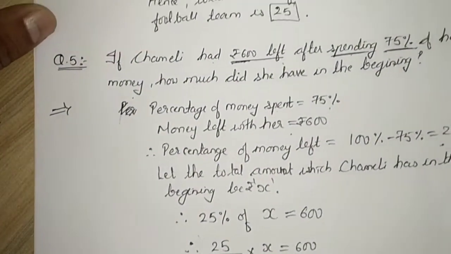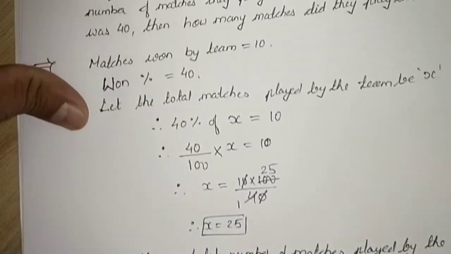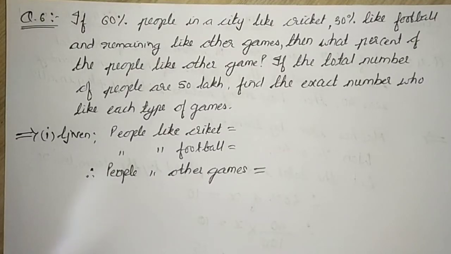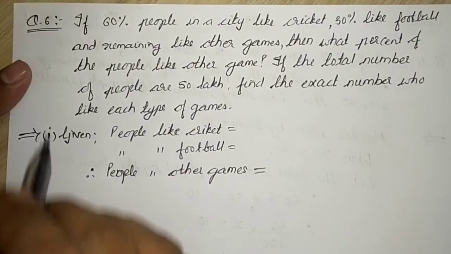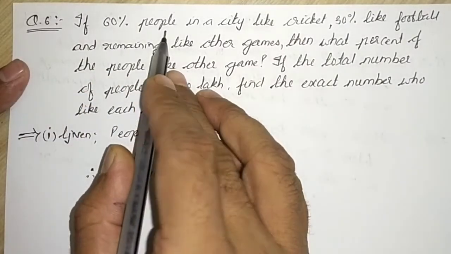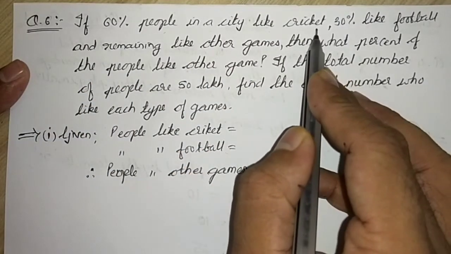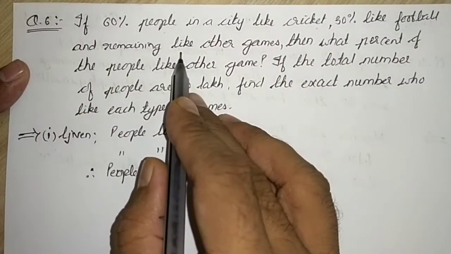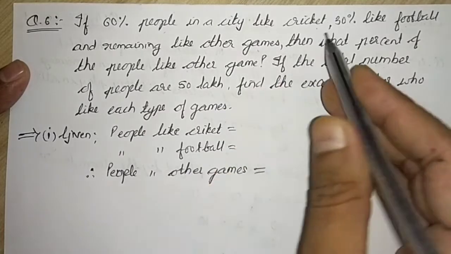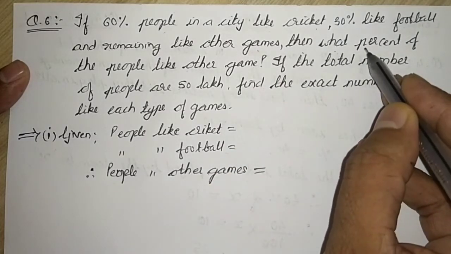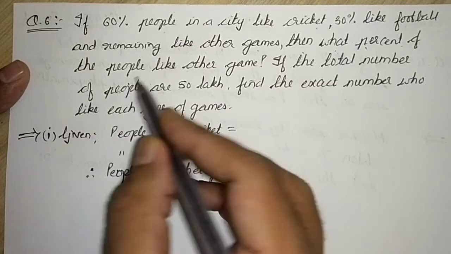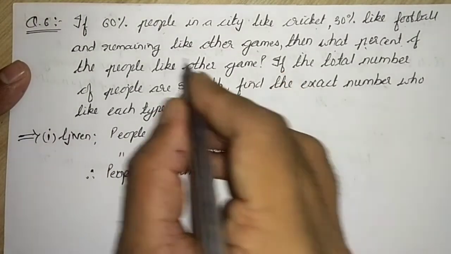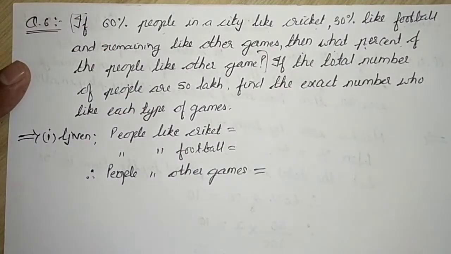Hope you are understanding. Let me write question number 6 so that I can explain it to you. Question number 6 says, if 60% of people in a city like cricket, 30% like football and the remaining like other games, then what percent of the people like other games? Let me first solve this much, because here the question ends.